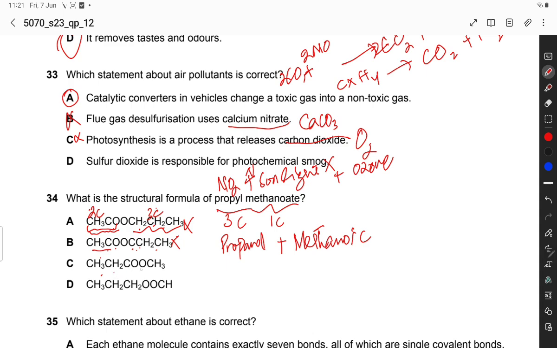CH3CH2CO, this is methyl, 1 carbon, and this is 3 carbon, so this is methyl propanoate, so it is also incorrect.